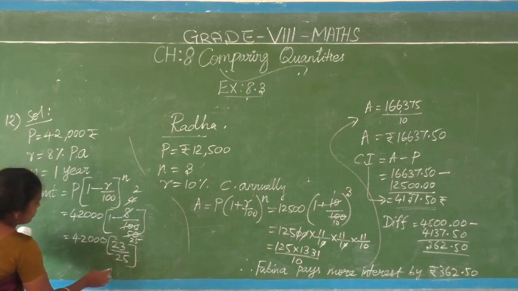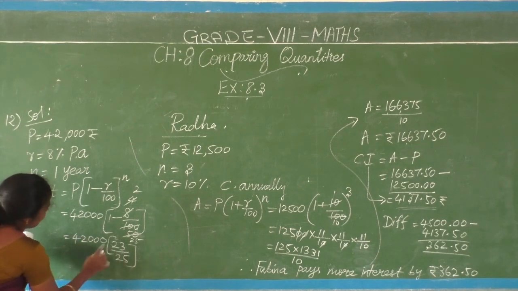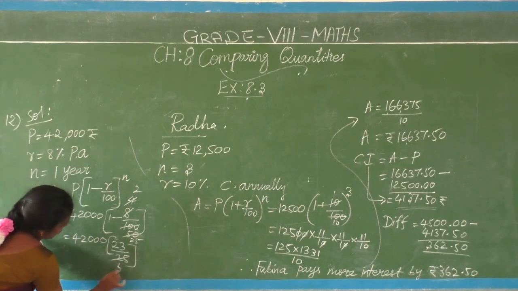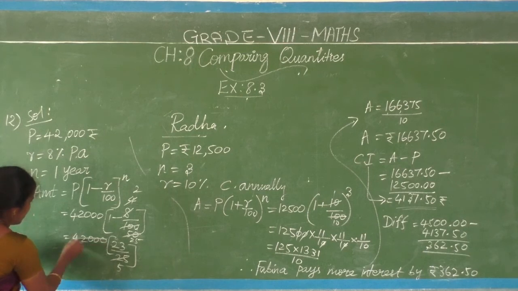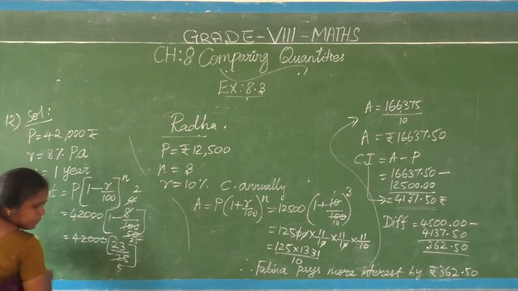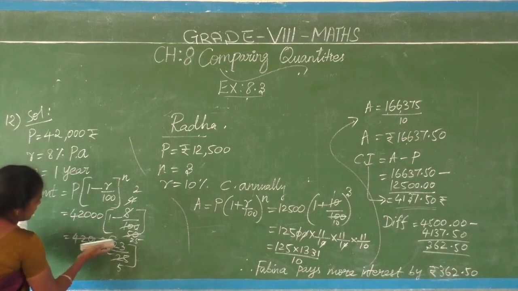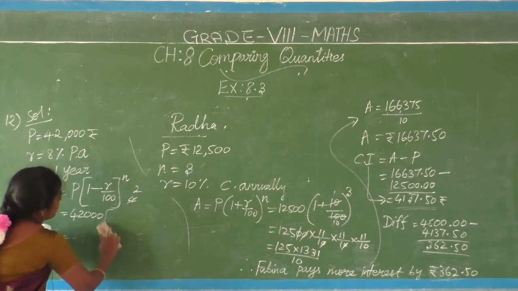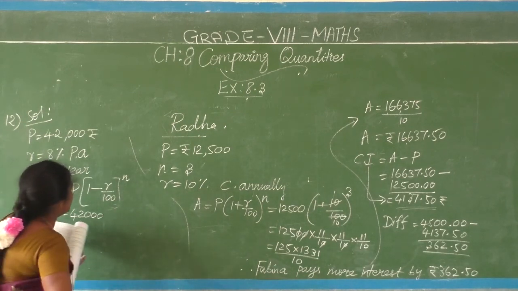If you simplify by which table? By 5th table? 5 5s are 25. Simplify, otherwise easily we can go. No problem. Simple part only. Try here itself.